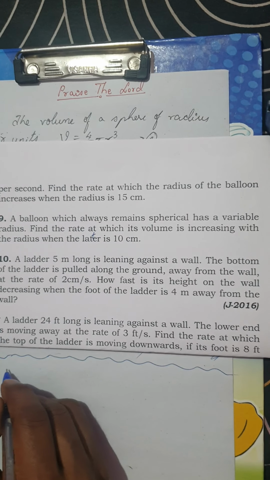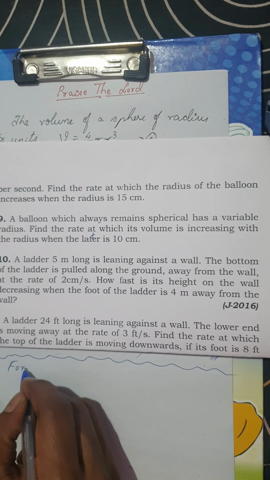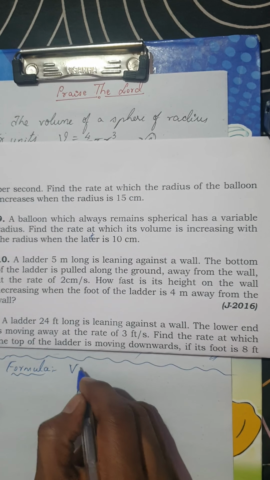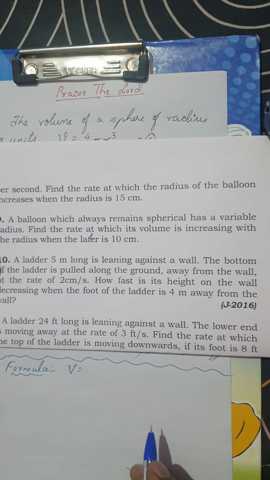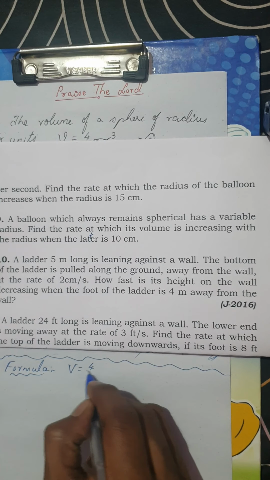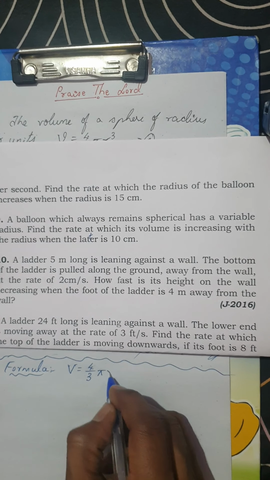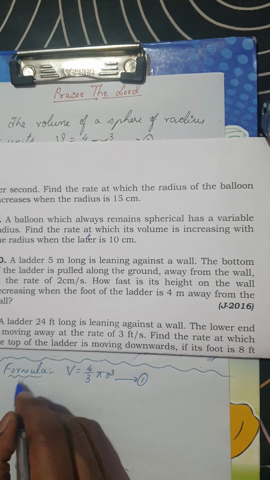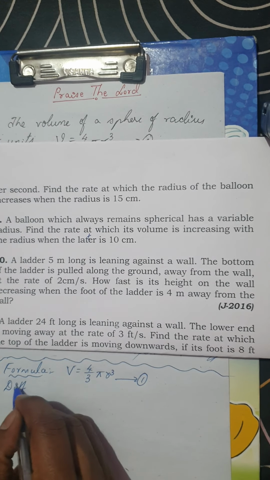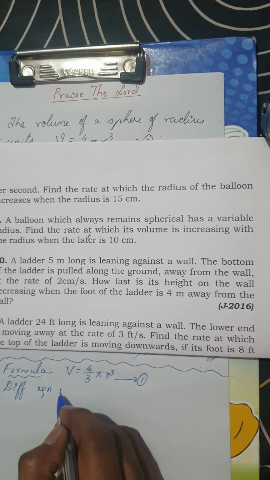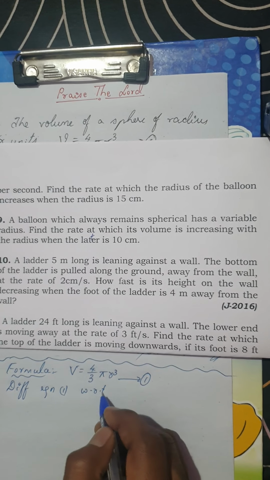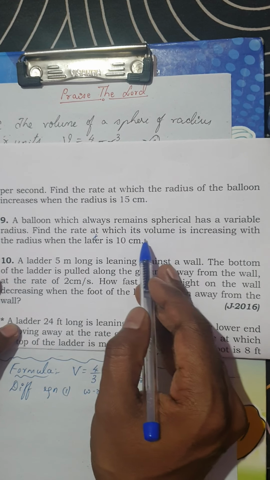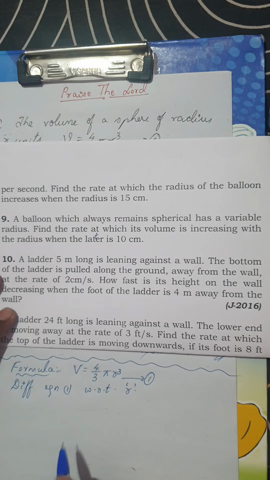Solution: volume of the sphere. What is the formula? What is the volume of a sphere? I told you it's a spherical shape. Volume of a sphere is, as we know, 4 by 3 pi r cube. Okay, take it as equation 1. Now differentiating equation 1 with respect to, remember, the radius, not t, because I have to find out the volume increasing with respect to radius.